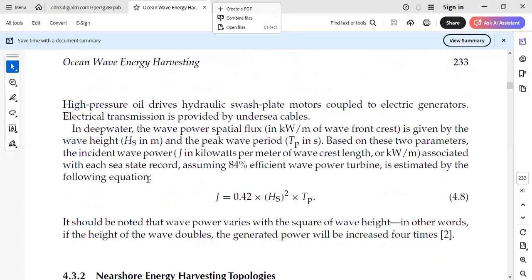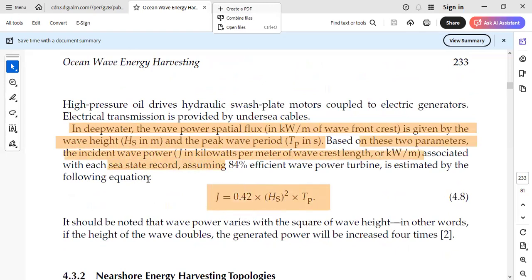So see here, in deep water, the wave power spatial flux of wave front crest is given by wave height Hs and the peak wave time period Tp. Based on these two parameters, the incident wave power in kilowatt per meter of wave front crest associated with each sea state record is 0.42 Hs square Tp. And keep this line with you.